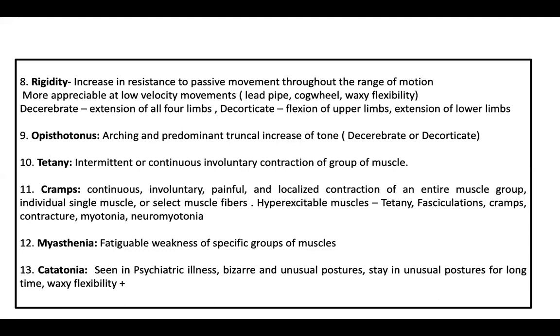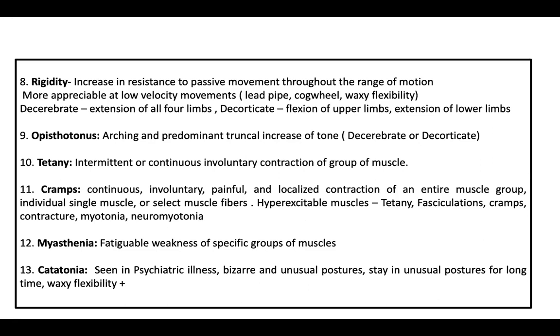Okay, it can be, or select muscle fibers. It can be because of metabolic reasons or calcium and so on, or because of exertion, because of loss of sodium. Everybody experiences cramps when we have high intensity exercises, right? So hyperexcitable muscles because of neuronal discharges or alteration of the calcium or the sodium metabolism is seen in tetanus, tetany, fasciculations, contractures, myotonia, and neuromyotonia. So there is a final common pathway of hyperexcitable muscles. Only thing is, what is the inciting event can be different. Okay, so cramps, contracture, tetanus, fasciculations, all these things are hyperexcitable muscles due to various reasons.